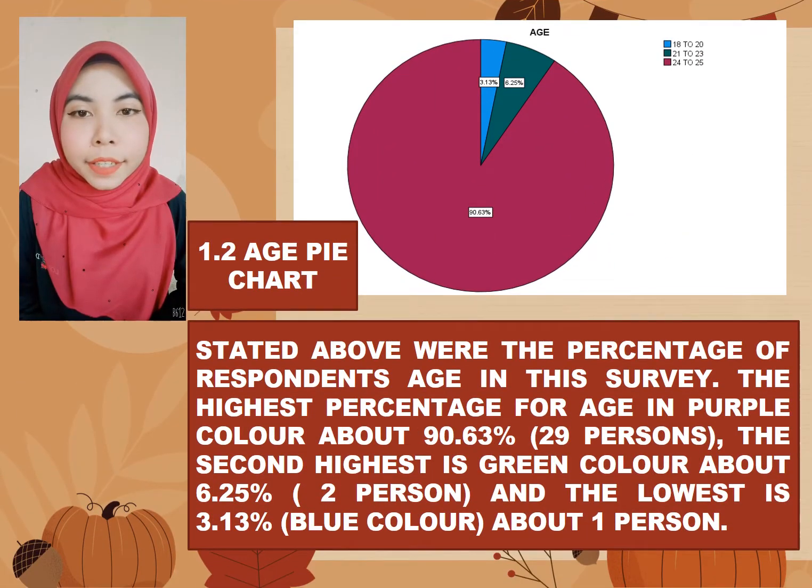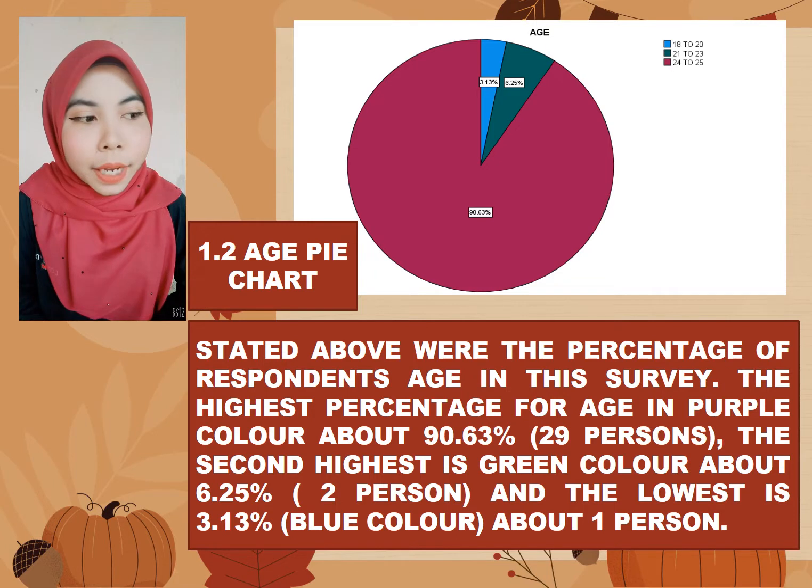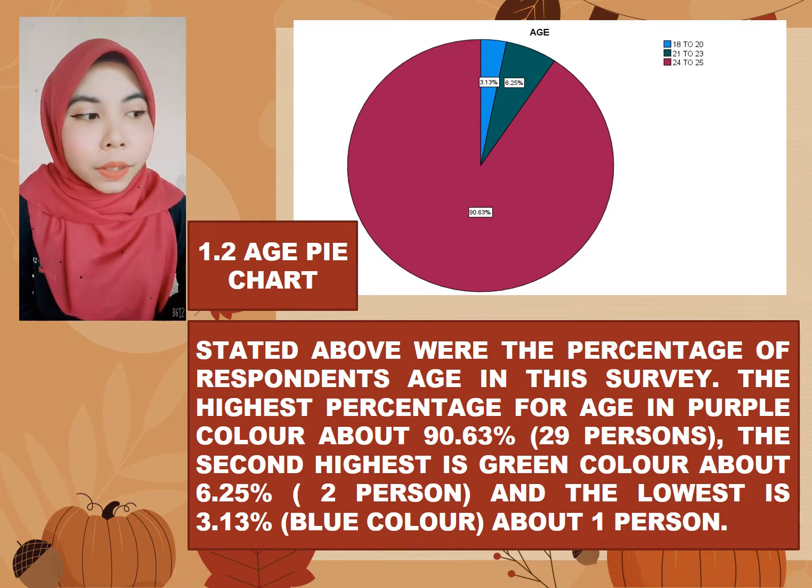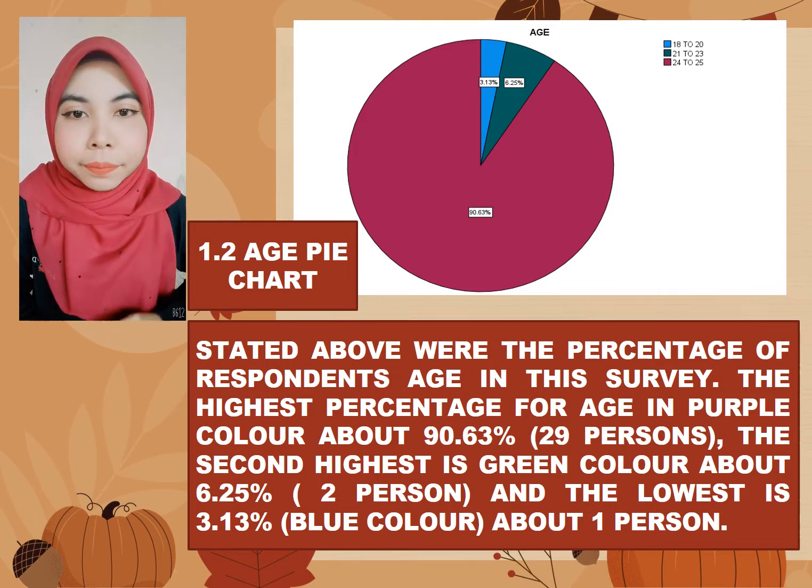The second pie chart shows age. The highest percentage for age, in purple color, is about 90.63%, 29 included. The second highest is green color, about 6.25%, 2 included, and the lowest is 3.13%, blue color, about 1 included in this survey.